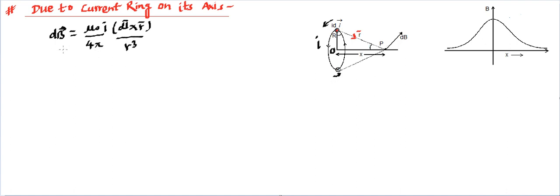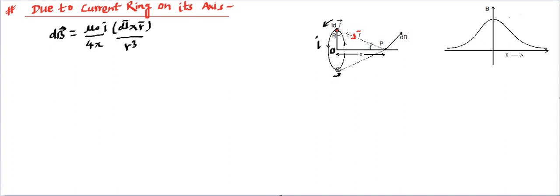Making sense? So that's a formula with which we need to start. Now first of all, let's ascertain what the direction is. Direction is going to be dl cross r. Now see, this dl vector is outward from the plane of the board or screen, so that's towards out, and r is in this direction. So you'll find there's a need for cross product.